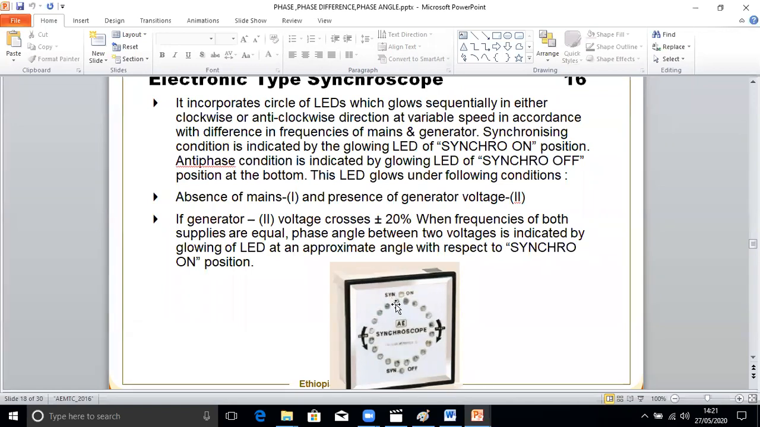So when it comes to here, that means the phase angle is 0 and frequency is matching, phase angle is 0, can be closed. This means it's 180 degrees. Phase angle is 180 degrees. So you can close a circuit breaker when it comes to the 11 o'clock position, or from the 1 o'clock position from this side also. So generally we use 11 o'clock and we close the breaker.